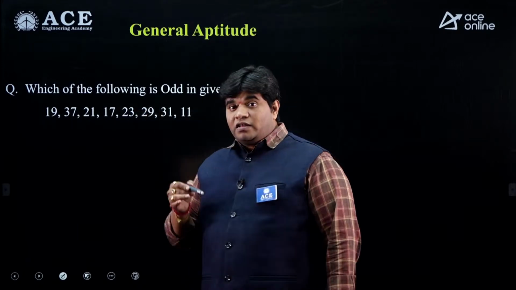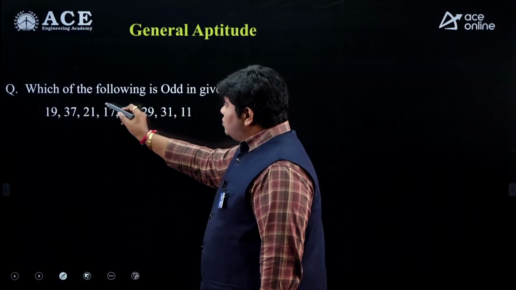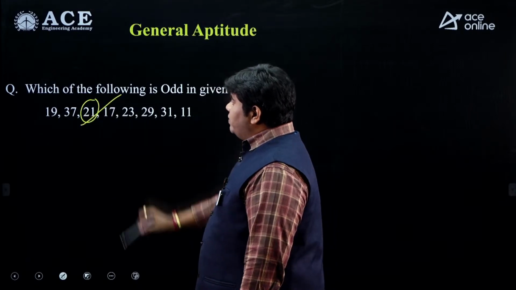So first priority, as I already mentioned, is prime numbers. You can observe the numbers. So 21 is not a prime number. Remaining everything is also prime numbers. So this is the odd man out.